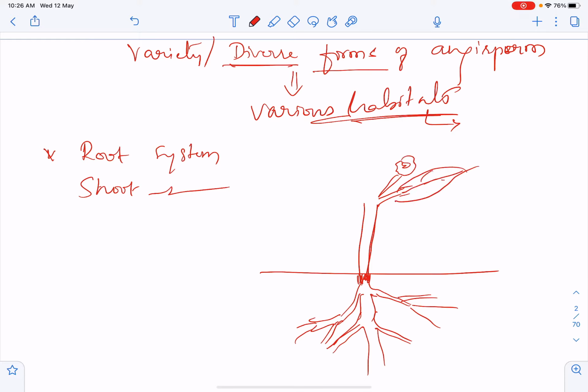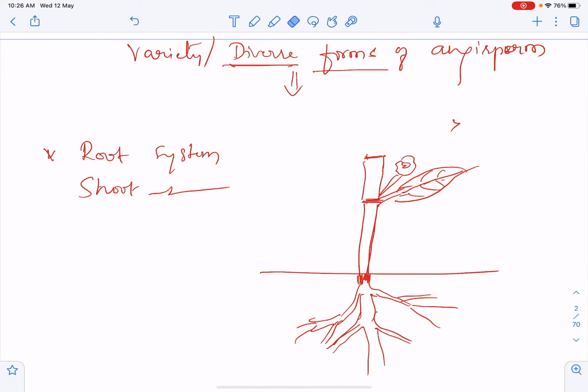This is called a node, and between the nodes there is a part from which the flowers generally arise.